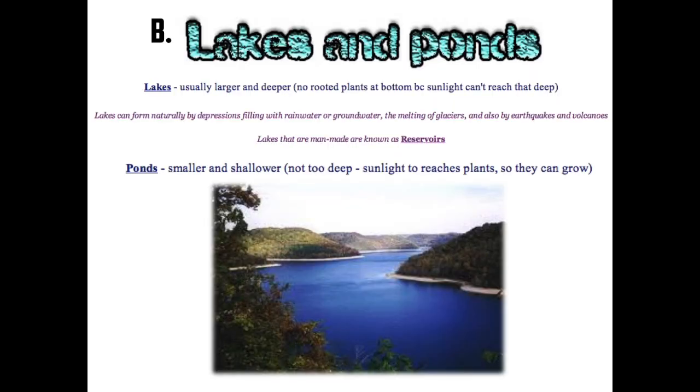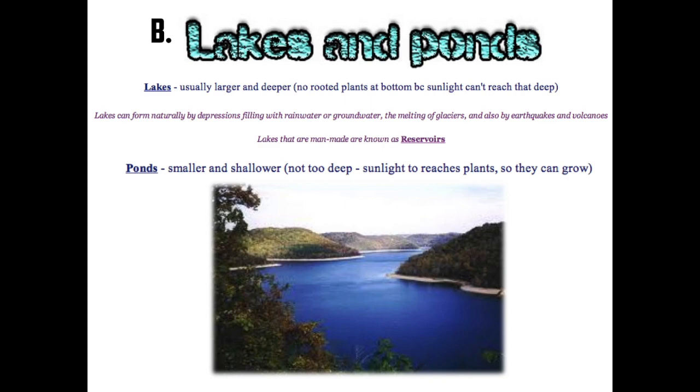Now let's move on to the more standing bodies of water, which are the lakes and ponds. Lakes and ponds are very similar, but ponds are going to be smaller and more shallow. A lake, however, is usually a lot larger and very deep, and lakes such as the Great Lakes are so large and so deep that most lakes don't have rooted plants at the bottom.